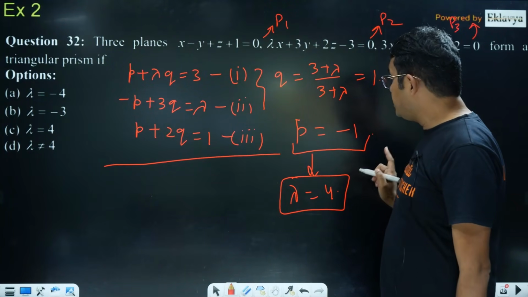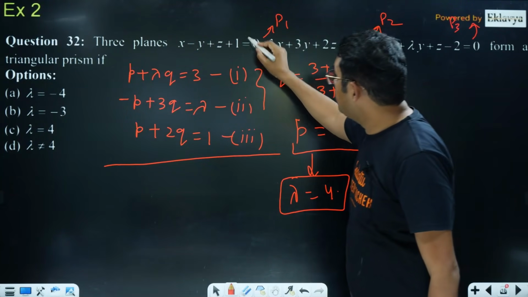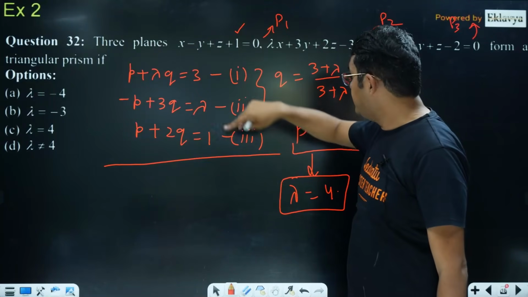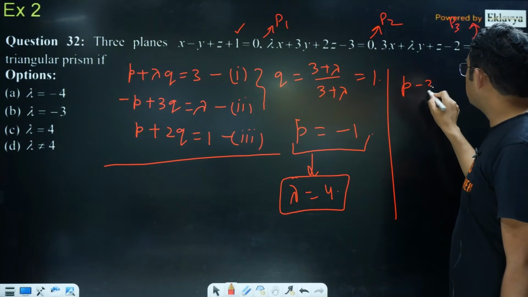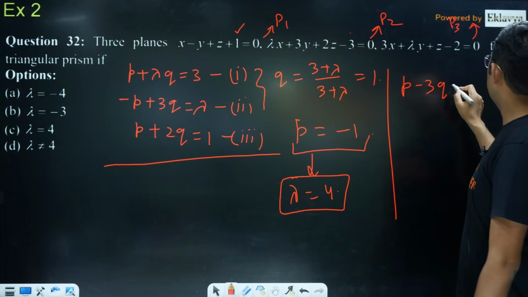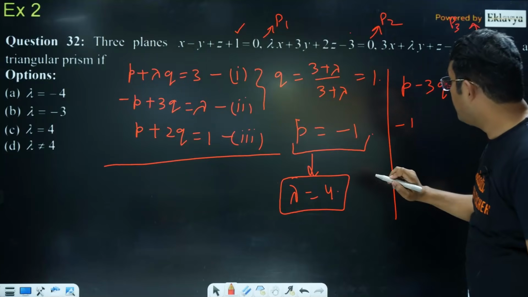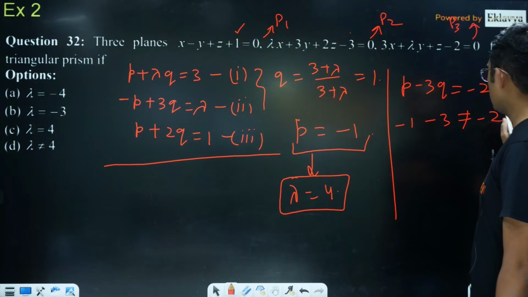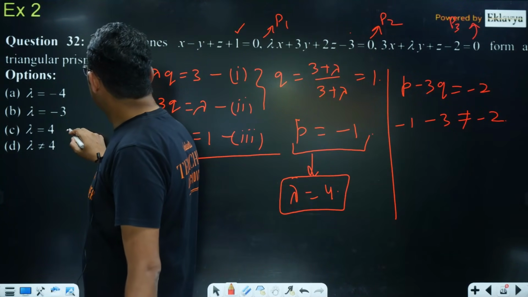Okay, so for lambda equal to 4, let me check the fourth equation. Actually, they have written the constant on the left hand side itself, so it will be P here minus 3Q here, and that should be equal to -2 here. Now the value of P is -1 and the value of Q is -3, and it is not equal to -2, so you can see for lambda equal to 4, my answer should be no solution.